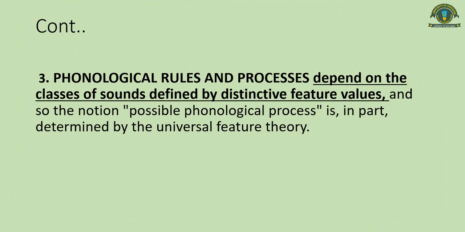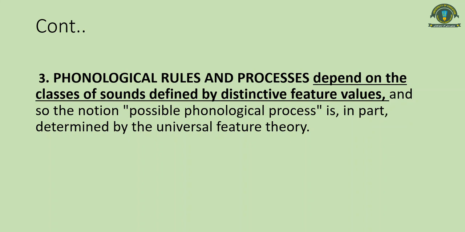Now the third principle of distinctive feature theory is that phonological rules and processes depend on the classes of sounds defined by distinctive feature values. And so the notion of a possible phonological process is in part determined by the universal feature theory.